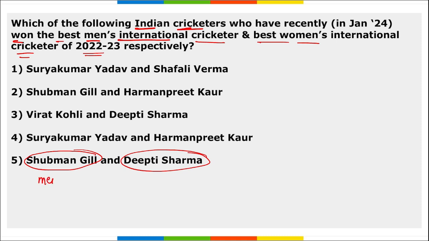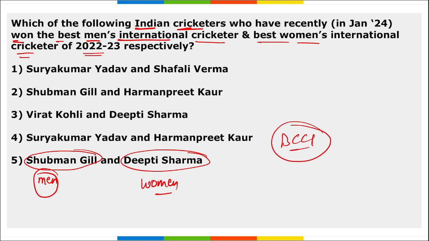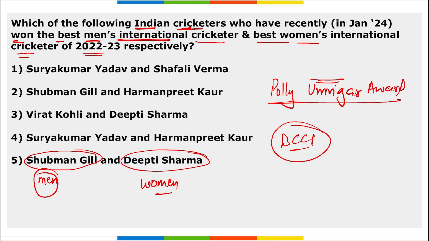So men's international cricketer for the year 22-23 is Shubman Gill, and women's international cricketer of the year 22-23 is Deepti Sharma. These awards were presented by BCCI, and this men's international cricket award is also known as the Polly Umrigar Award. Umrigar, not Umiri. Correct this. Polly Umrigar Award.